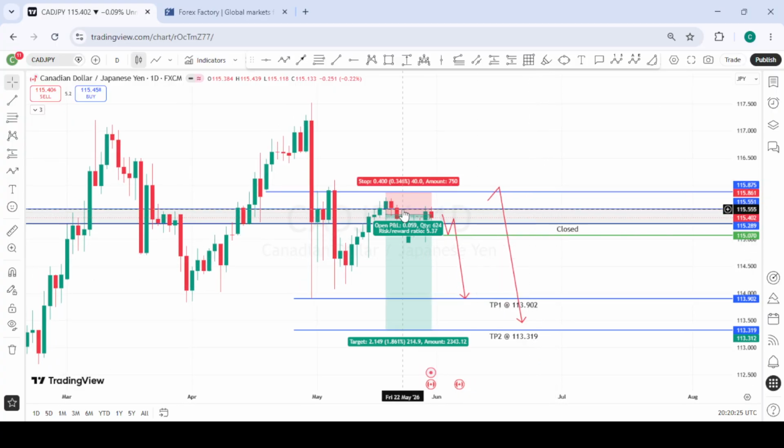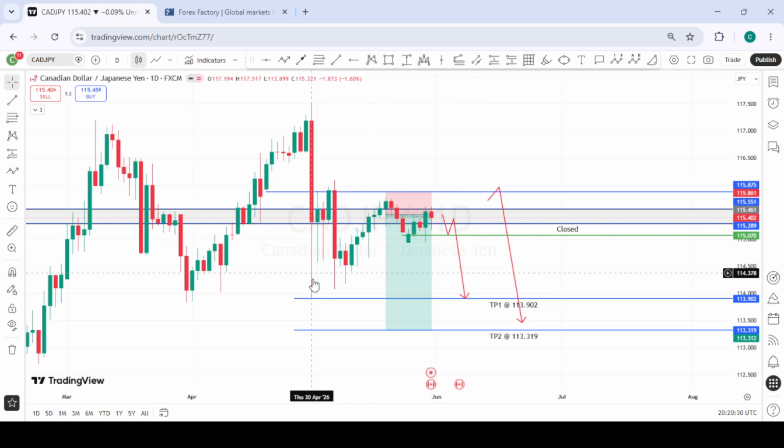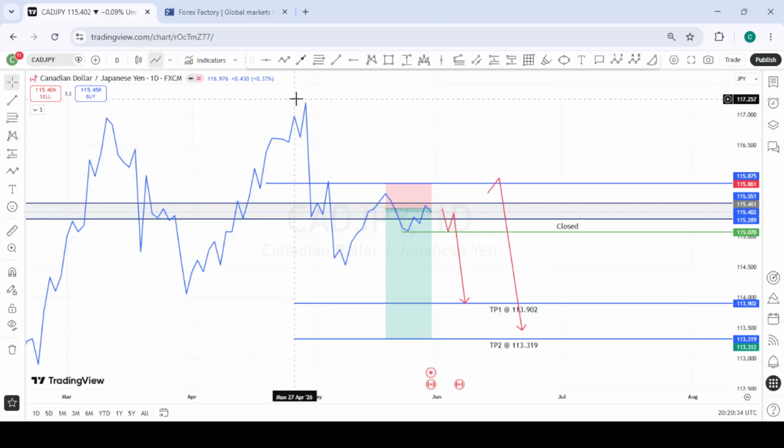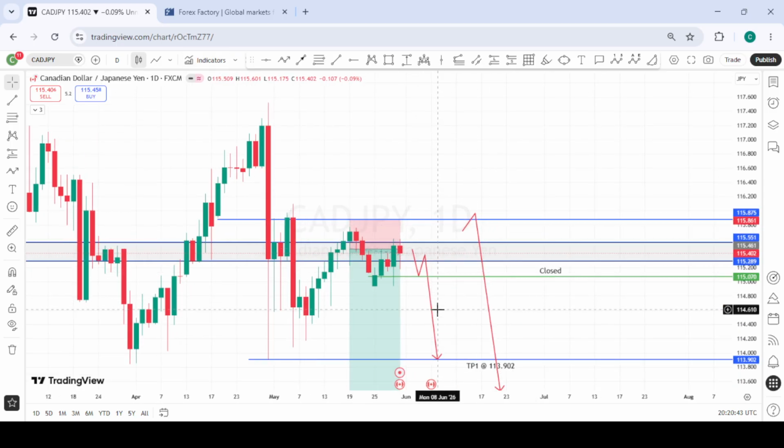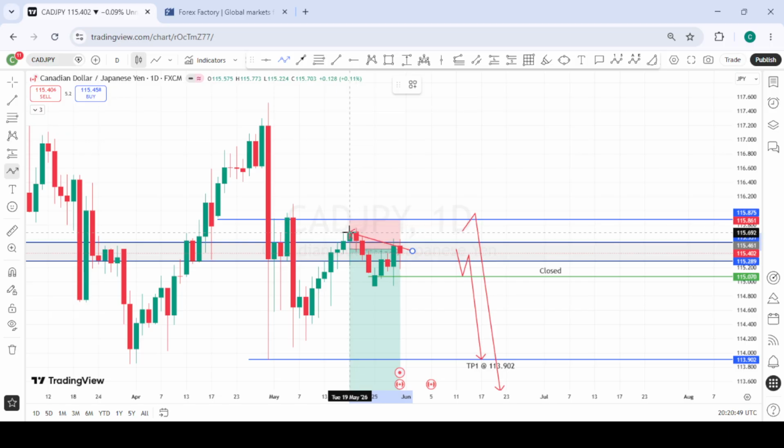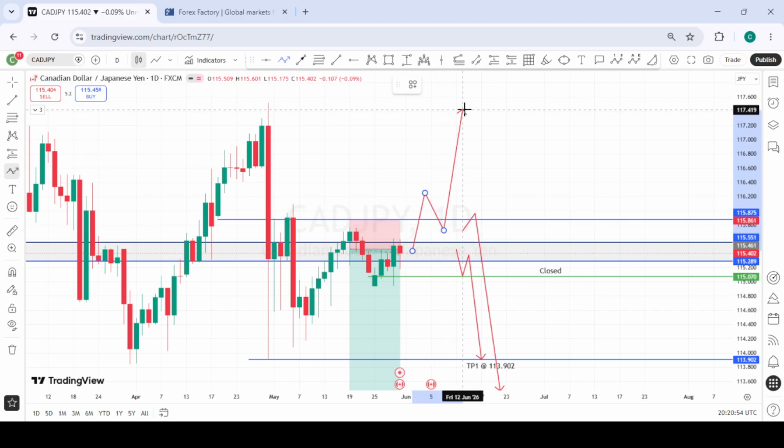What we are seeing here is a possible inverse head and shoulders that is forming. But if we look at it with the candlesticks, we might not see it clearly. If we switch to the line chart, you realize that we have this left shoulder, we have this head, and a possible right shoulder which is forming. So going into next week, since we are already out of this position, what we can wait for is a possible break above. Should we get a daily candle break above this daily structure, or preferably this daily structure point, we come for a retest and look forward to buying opportunities to the upside.